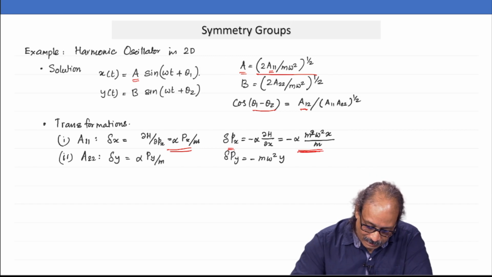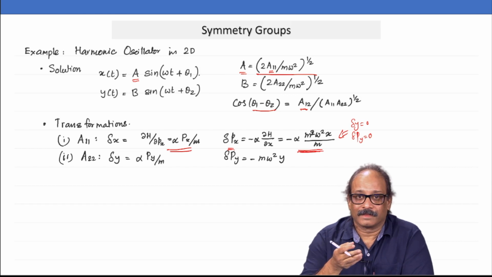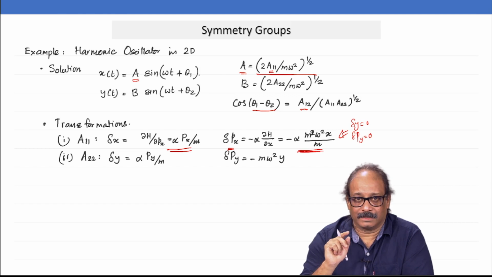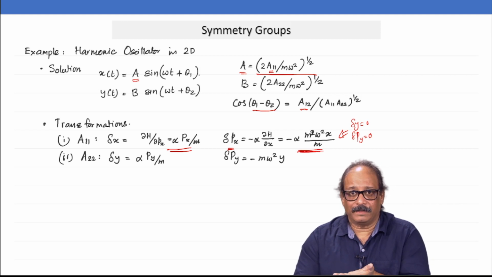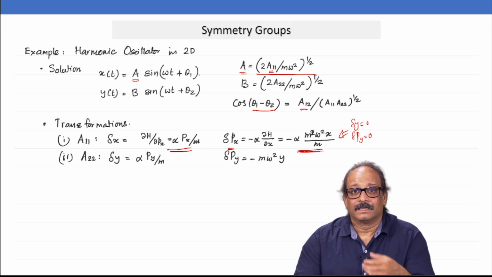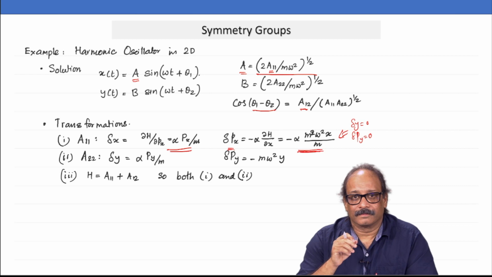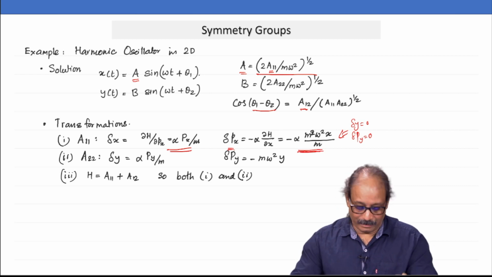In this case, delta y would be 0 and delta py also will be equal to 0. Okay. What does A22 do? Same thing, but for y coordinate and py coordinate. Okay. So, y and py. So, it is like generating some sort of an elliptic rotation in the y py plane. The first one was rotation in the x px plane. What does h do? Both of them. So, it is a simultaneous rotation of x px and y py.